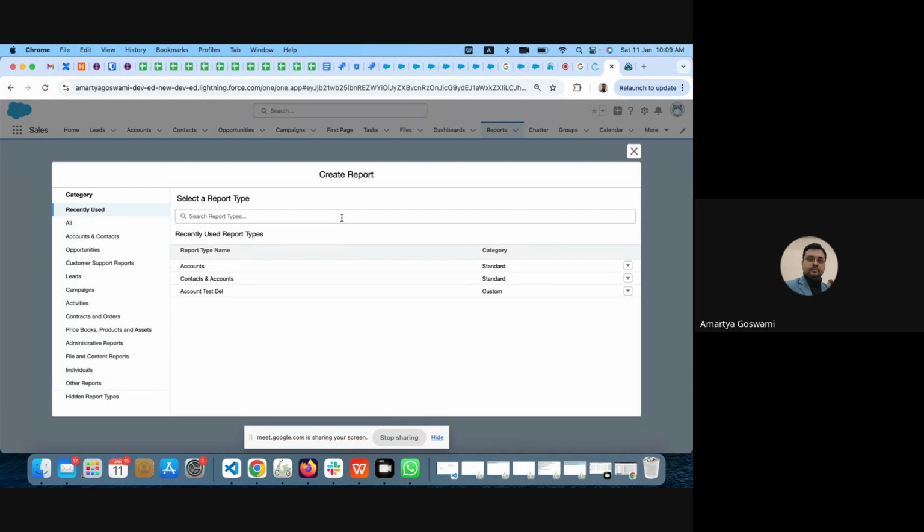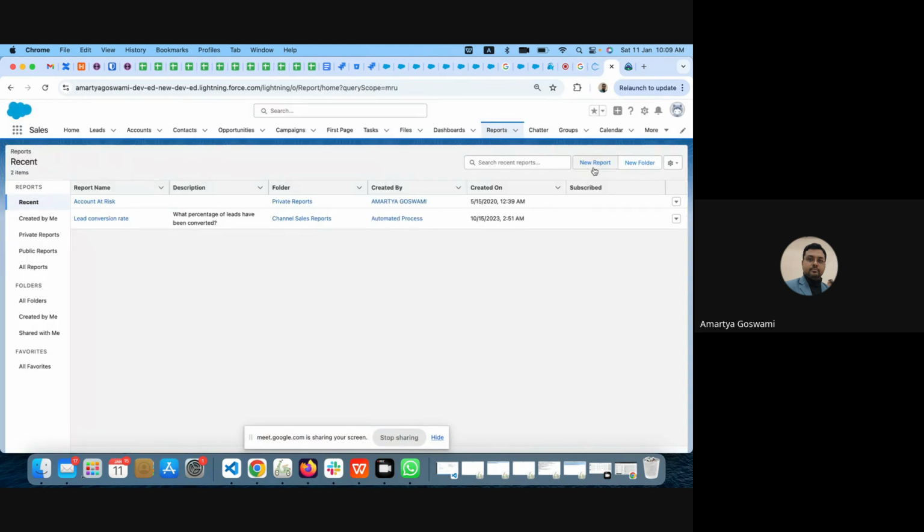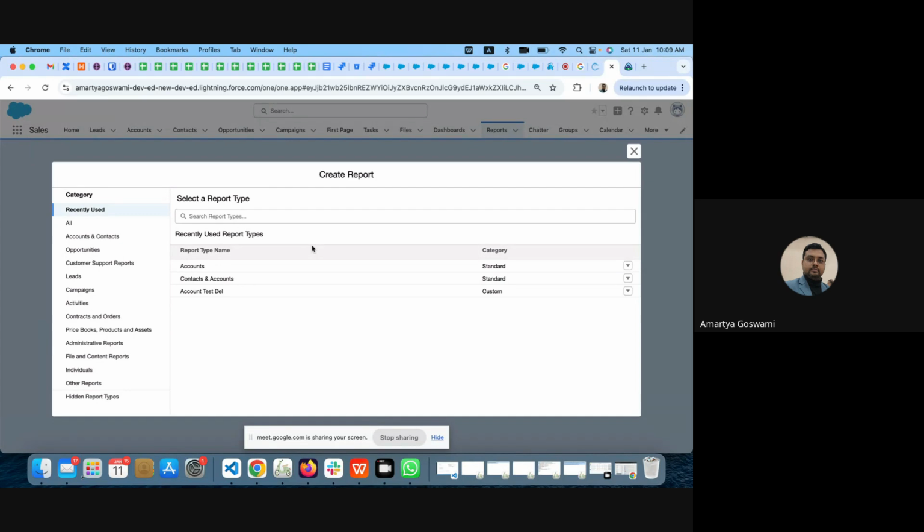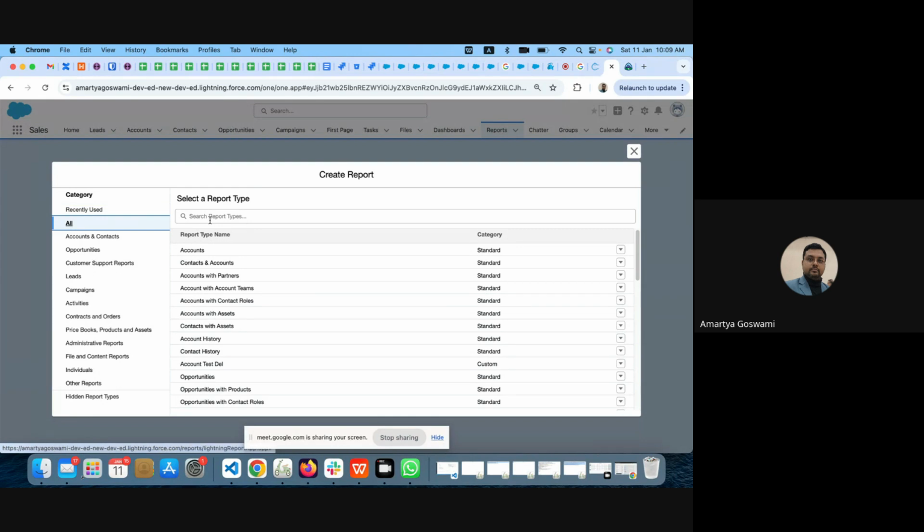Whenever we are creating reports, we can create from this. We will click on this new report. After clicking on new report, we have to select one report type. What is report type? There can be standard report types, there can be custom report types.